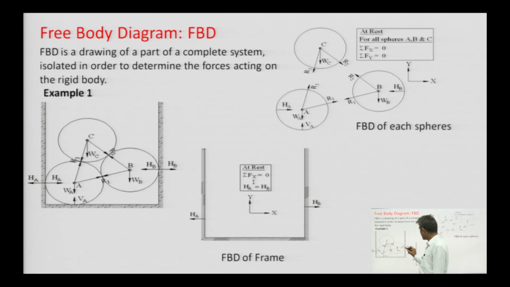How many contact points are here? This one is contact point 1, this one contact point 2, this one contact point 3, this one contact point 4 and this one contact point 5. 5 contact points are here.